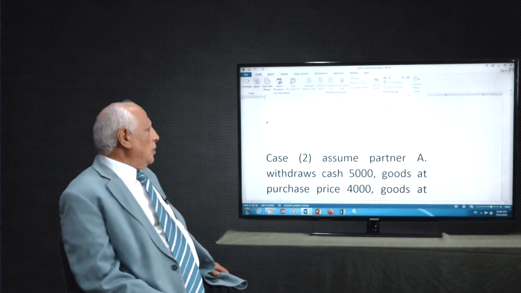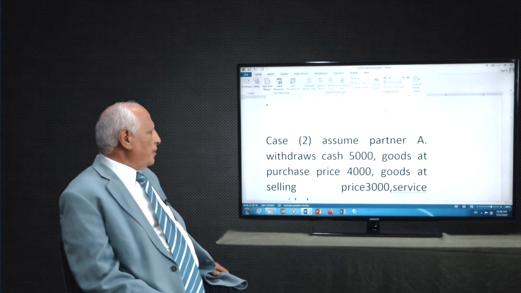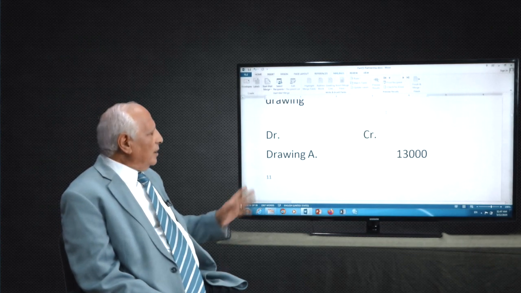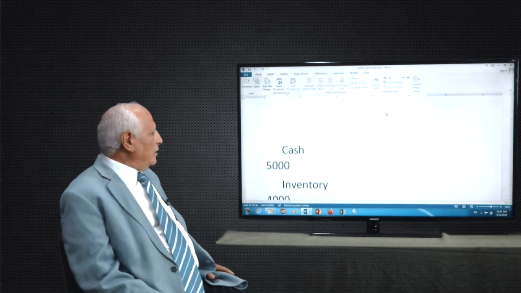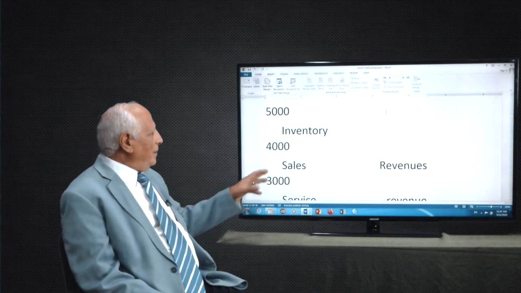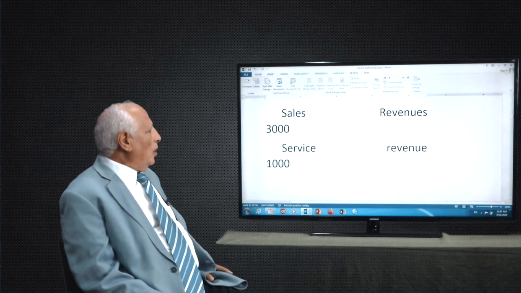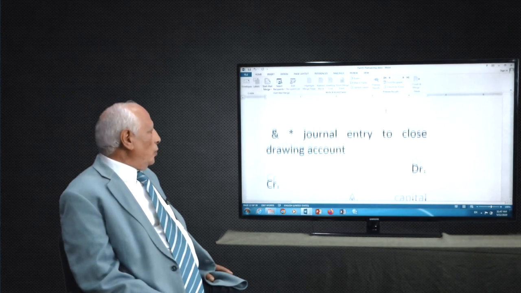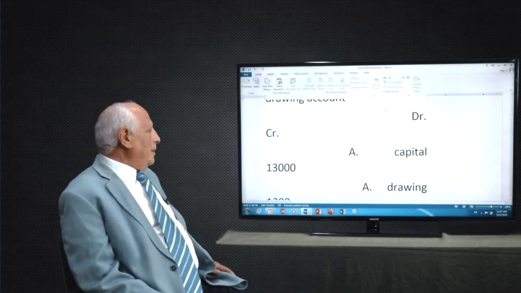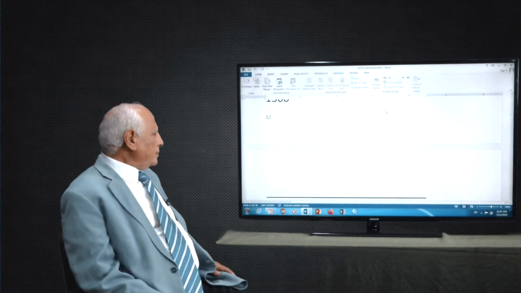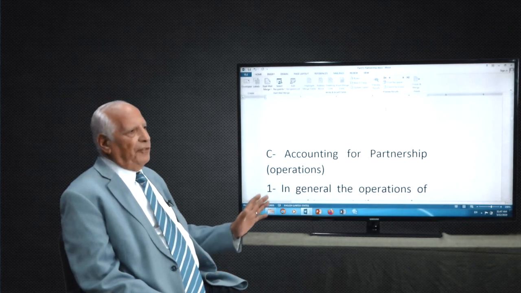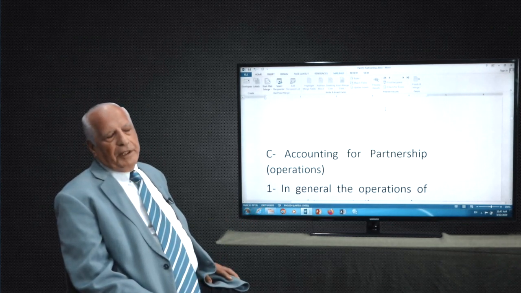assume partner A withdraws cash and goods at purchase price and goods at selling price and service provided. Here the journal entry is the same: debit drawing, and credit cash 5,000, inventory 4,000, and sales. This journal entry is mixed. To close the drawing, I'm going to debit capital and credit drawing. And after this, we have accounting for operation. That's enough for the formation of the partnership.